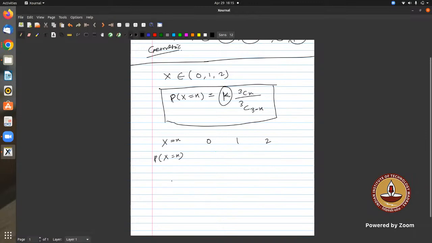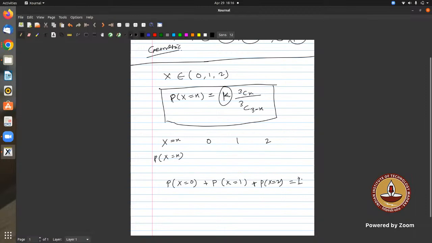So what is the property of the PMF? The sum of all the probabilities associated with the corresponding values of the random variable should be equal to 1. That means probability that X equals 0 plus probability that X equals 1 plus probability that X equals 2 should be equal to 1.